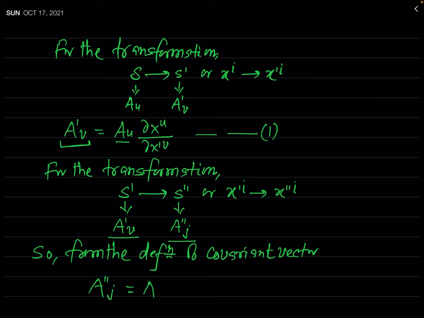First of all, write A prime v. Now we will differentiate the independent variables of frame S prime, that is del x prime v, by del x double prime j.